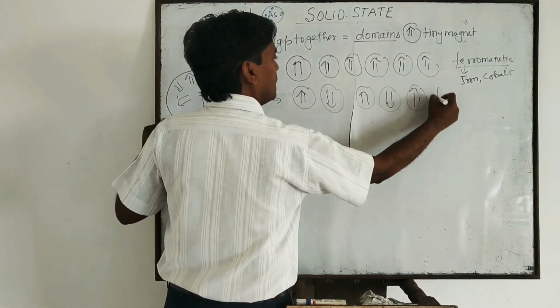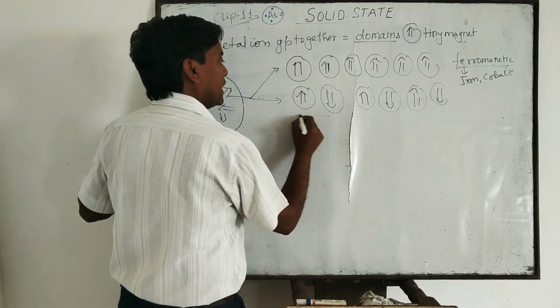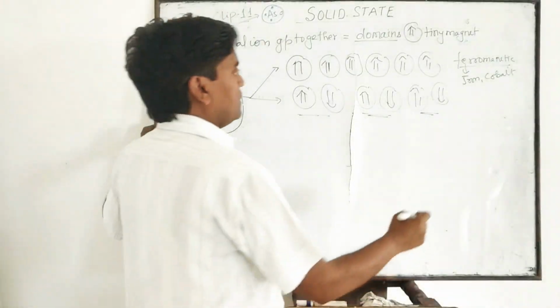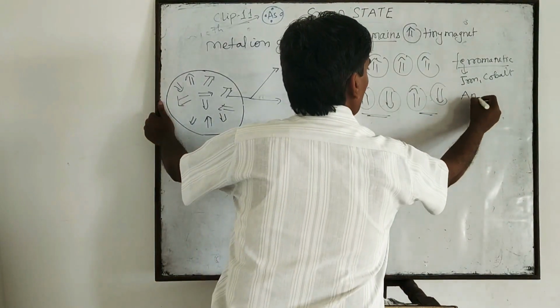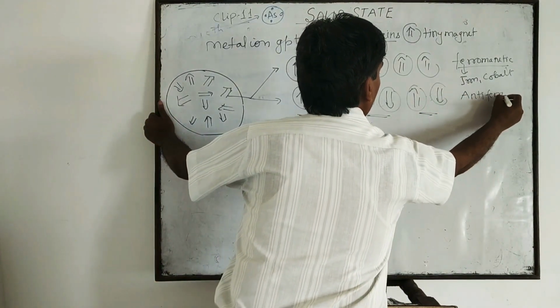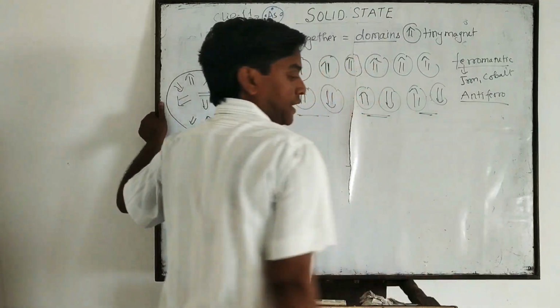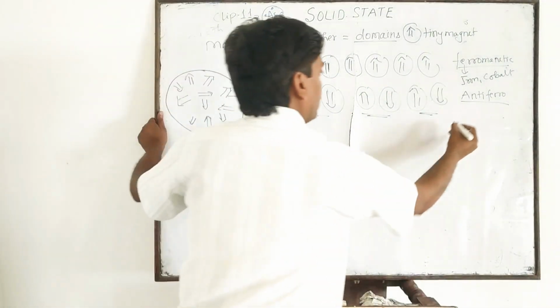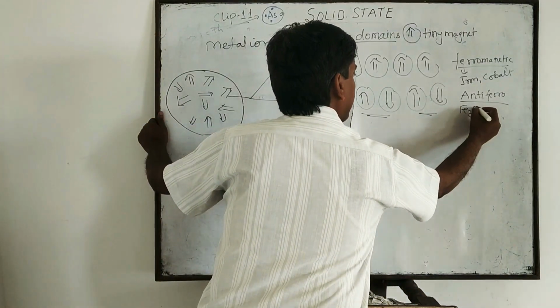Then they cancel the magnetic moment of each other, and that type of substance is known as antiferromagnetic substance. Clear? Like Fe3O4 and ferrites.